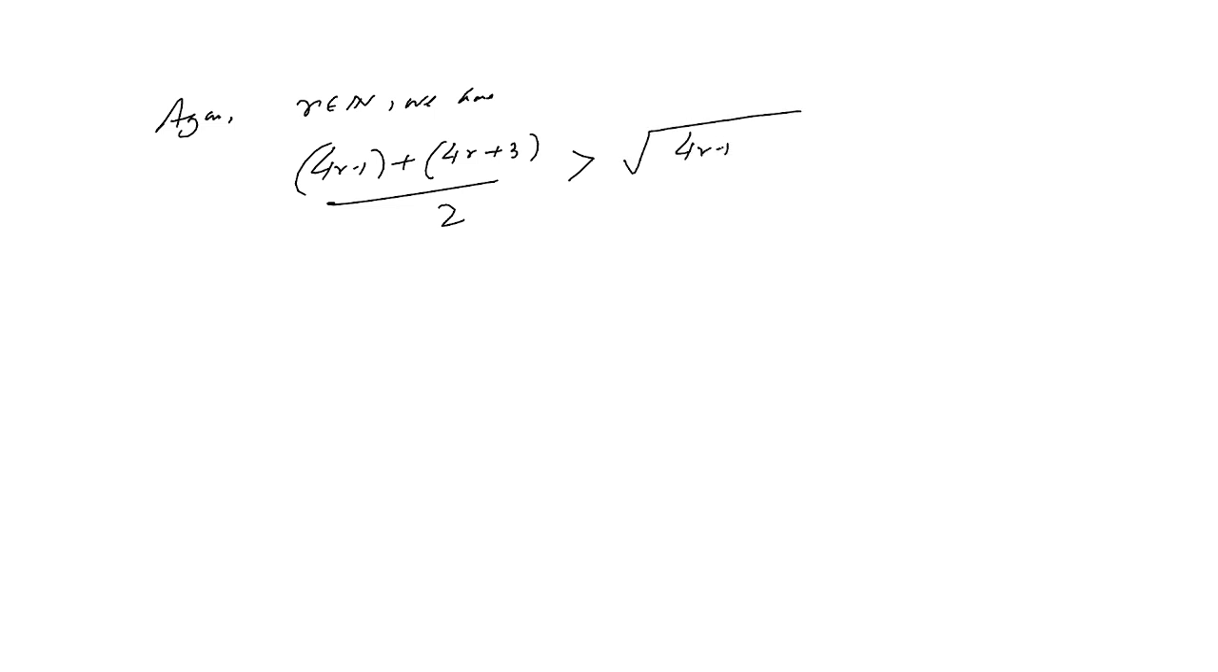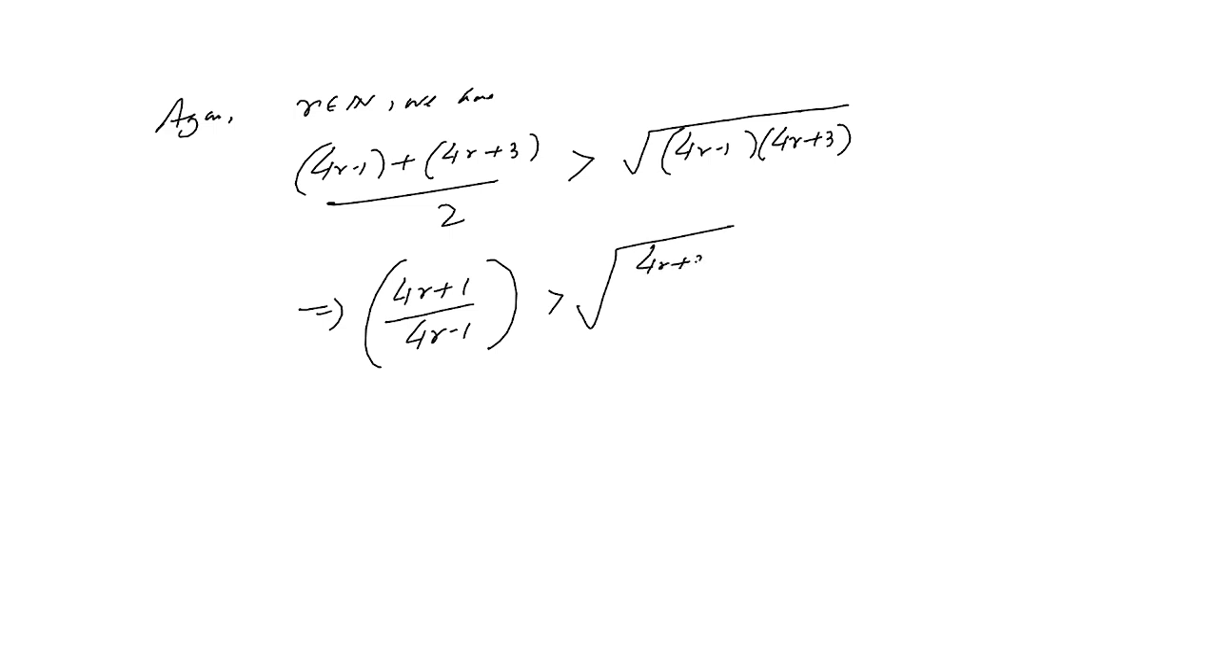Again, we can write, for any positive integer r, that 4r minus 1 plus 4r plus 3 by 2 is strictly greater than root under 4r minus 1 into 4r plus 3. So here we can write 4r plus 1 by 4r minus 1 is greater than 4r plus 3 by 4r minus 1. Again, we take r equals 1, 2, 3 up to n and multiply.